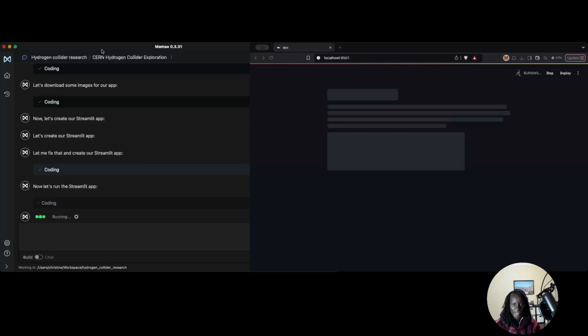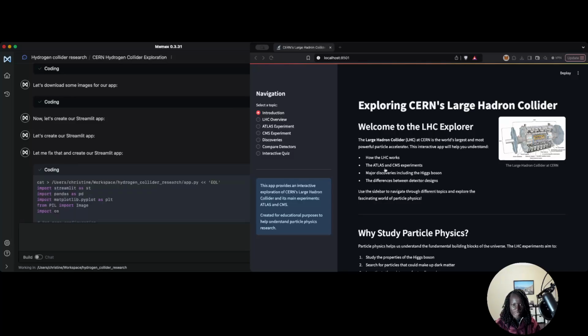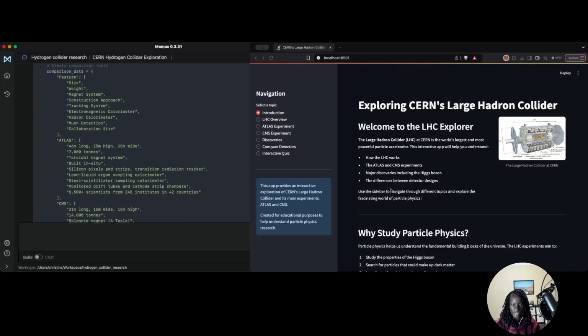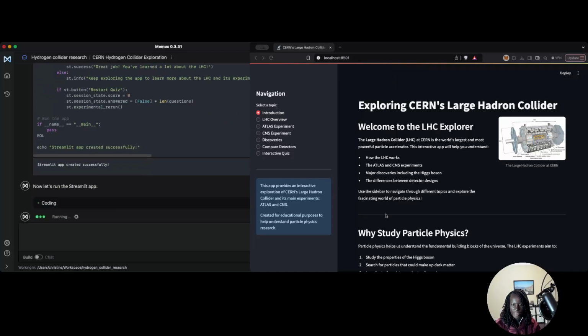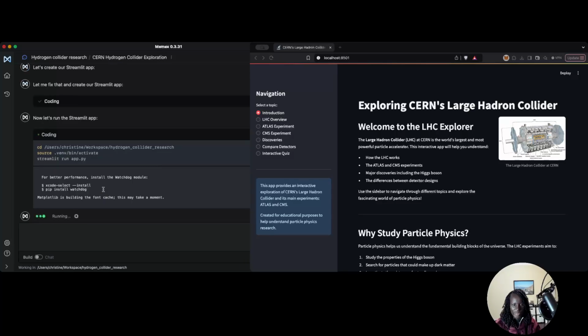Let's see, how did it actually run it? I'm curious. Here, it did some coding. It created some of the files that it needed based on the images, and then it's running the Streamlit app. It just basically ran these three commands. It went into the directory, set it up, and I don't know what all this matplotlib is, but it's pretty sweet. The fact that it can set this up and it's running in here, and look at that, really nice.